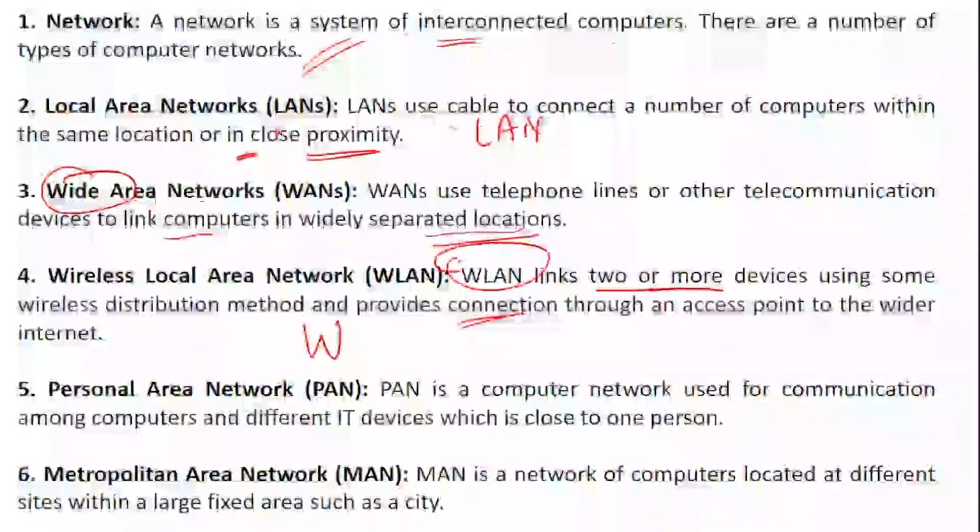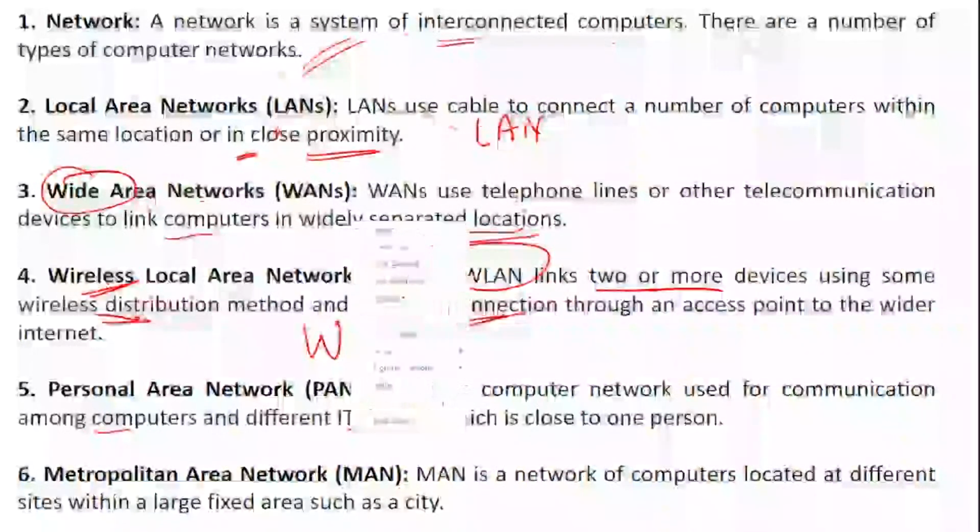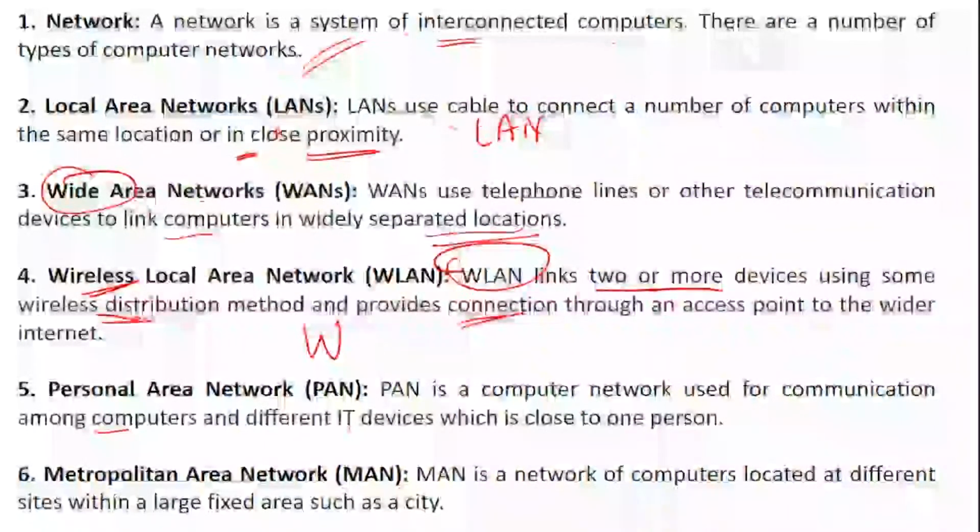Okay, please remember, linking the devices using wireless distribution. Personal area network, that is PAN, is used for communication among computers and different IT devices close to only one person. Metropolitan area network is computer networks located at different sites within a large area such as a city. So basically it is with the large capacity in the form of cities, right?